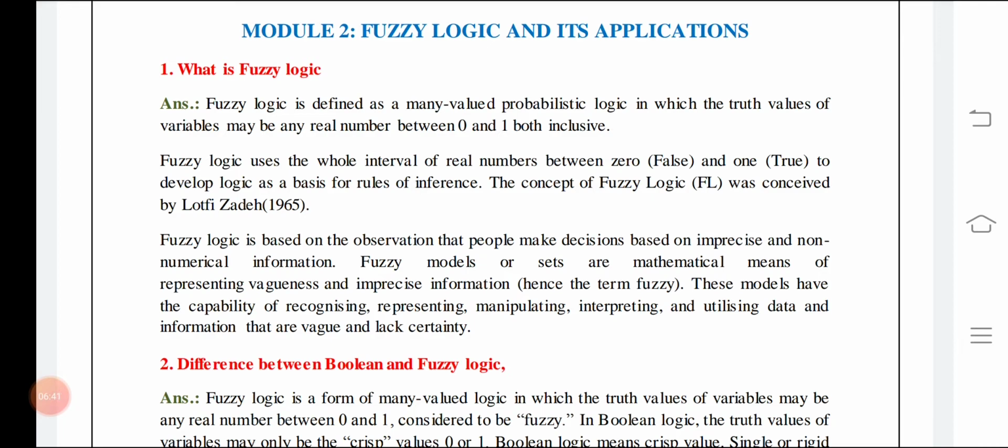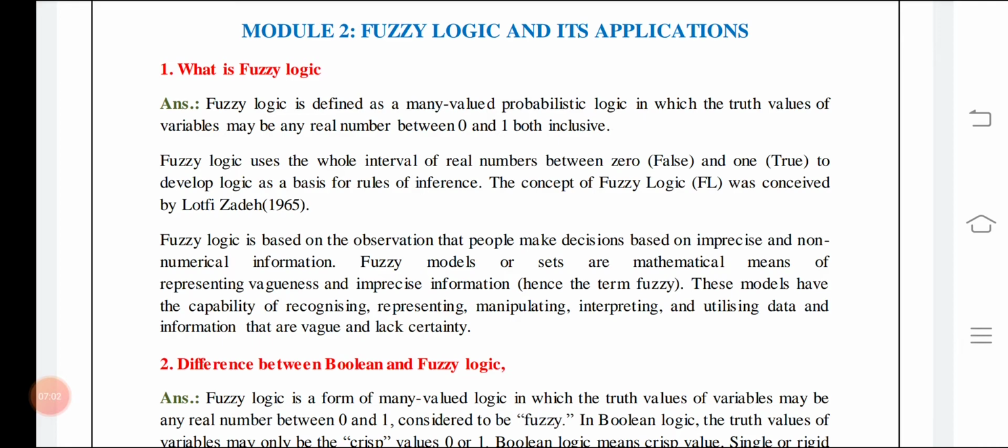Fuzzy logic is actually many valued probabilistic logic, meaning that the answer is not just 0 or 1, you will get the answer within 0 to 1. Fuzzy logic uses the whole interval between 0 and 1. It is not like yes it will be done or no it will not be done. It is something in between 0 to 1, which we know as partial truth.